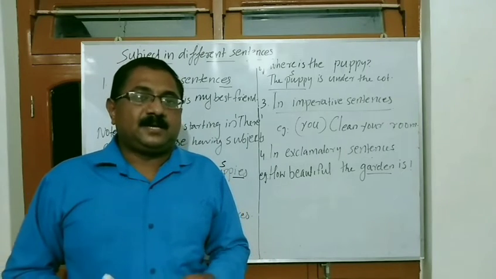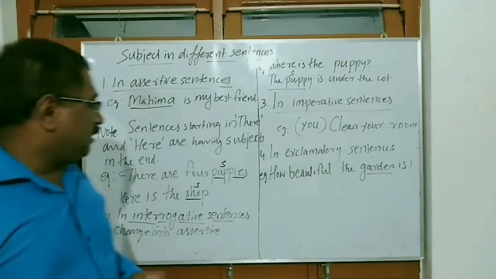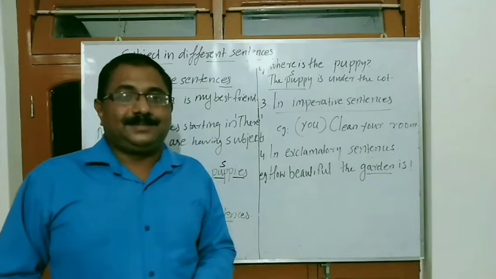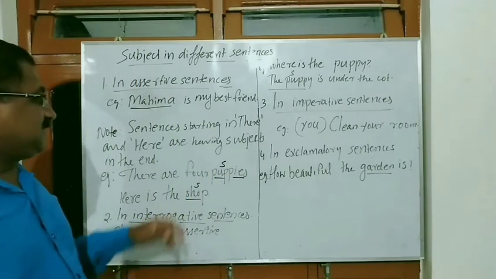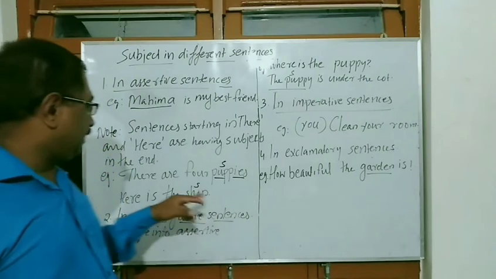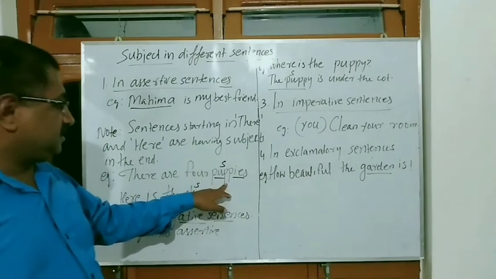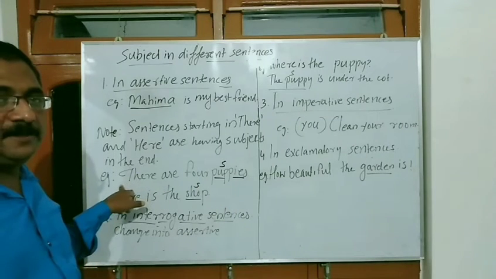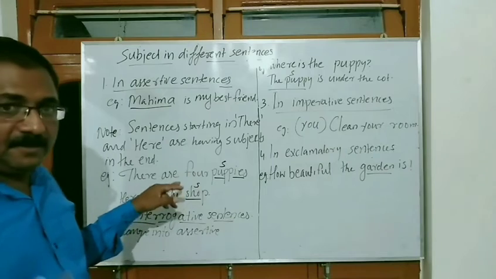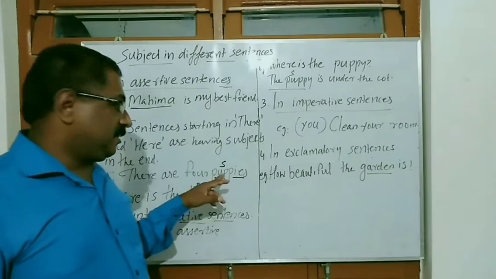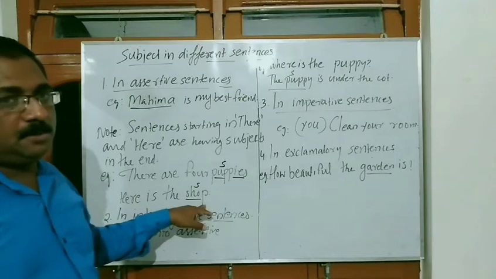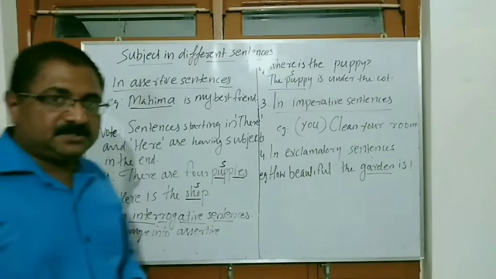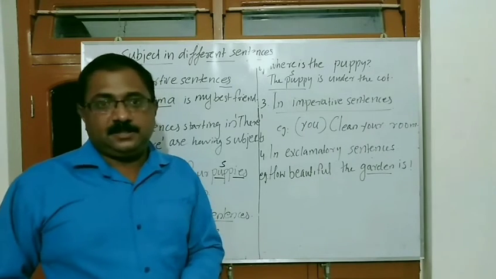But there is an exception for that. In assertive sentences, some sentences start with here and there. In that case, the subject will come at the end of the sentence. For example, there are four puppies. Here the subject is puppies. This sentence starts with there are, so the verb comes first, and only after that the subject comes. Then the next one: here is the shop. Same like that, shop is the subject here. The verb came first, and only after that the subject comes.